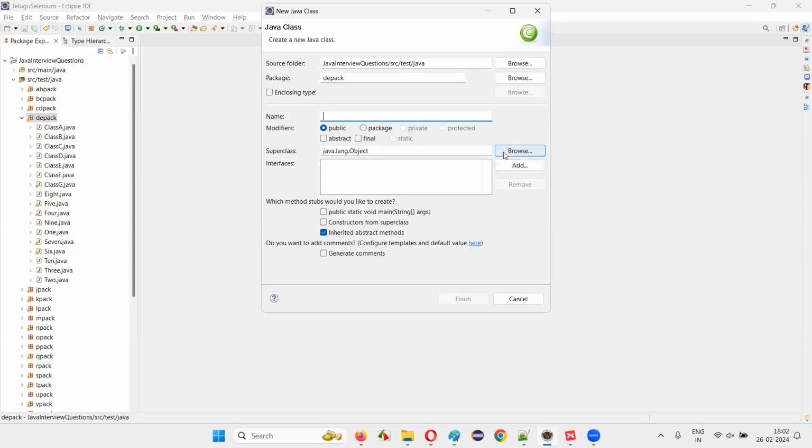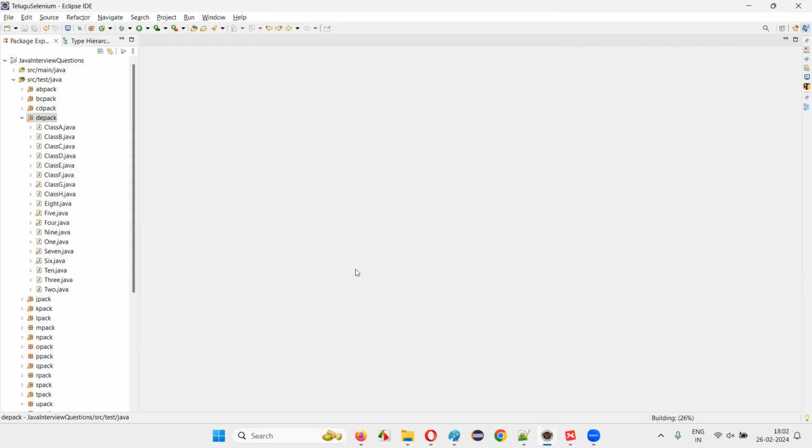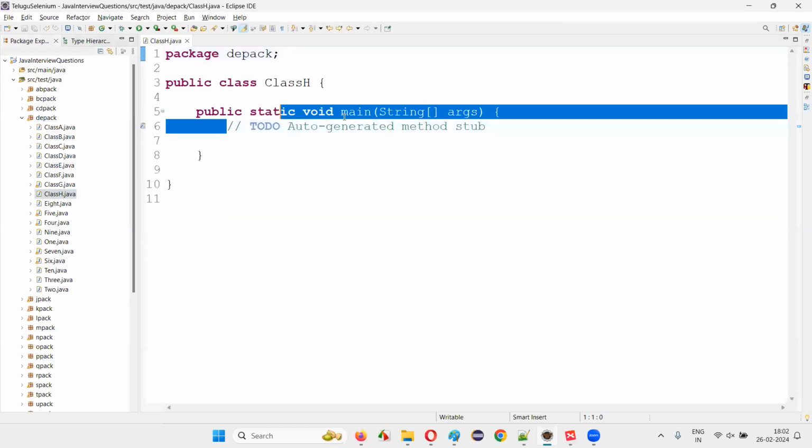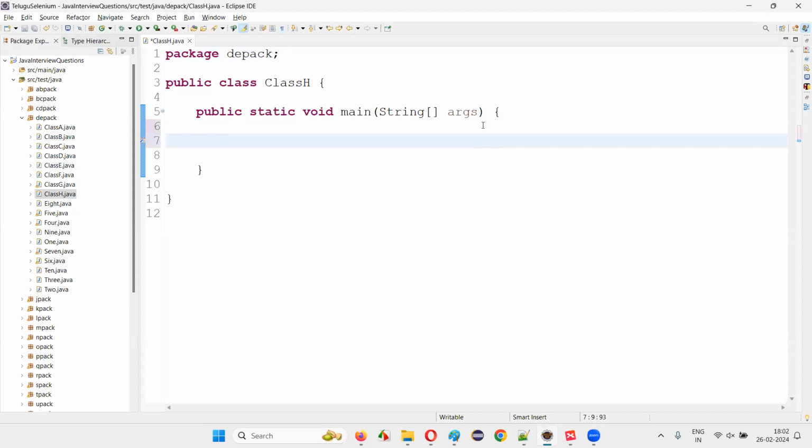I'll just name this class with some random name. I'll just name this as class H for now, and with main method I'll create. Inside the main method that got created here, first I'm going to create an array list. ArrayList, a list is equal to new ArrayList. Like this, I'll create an object for the array list.